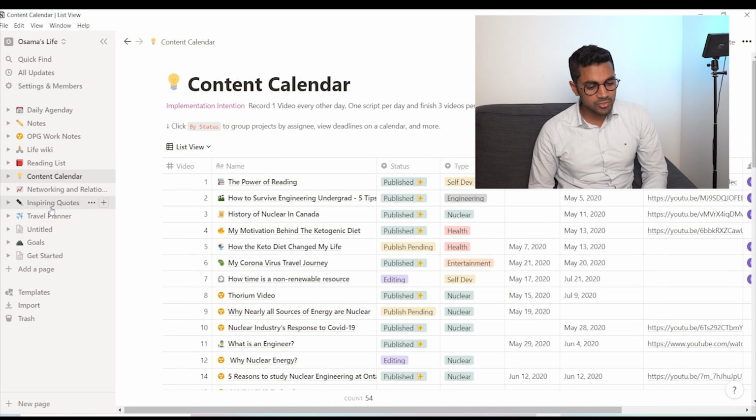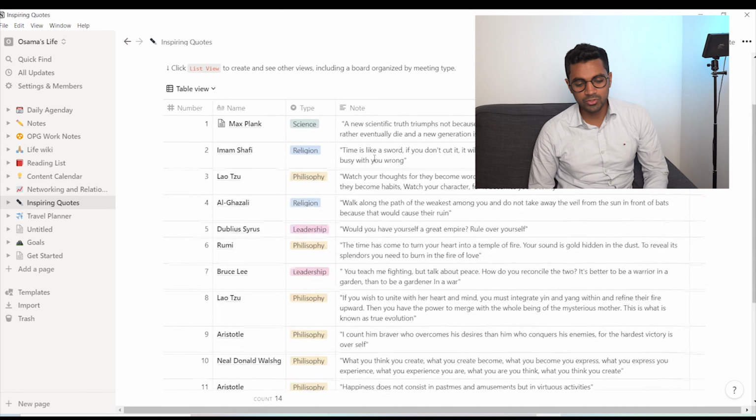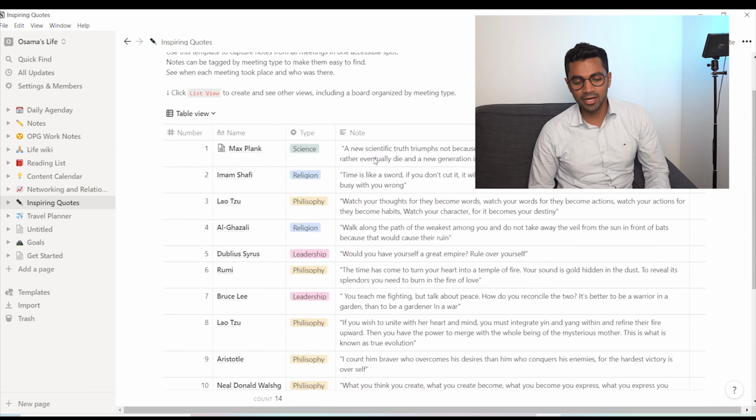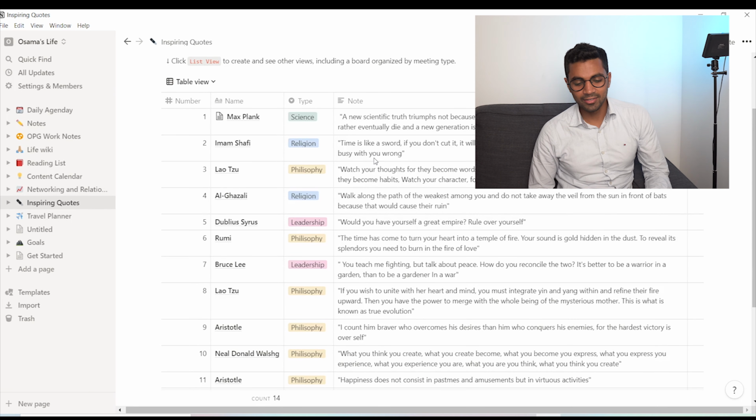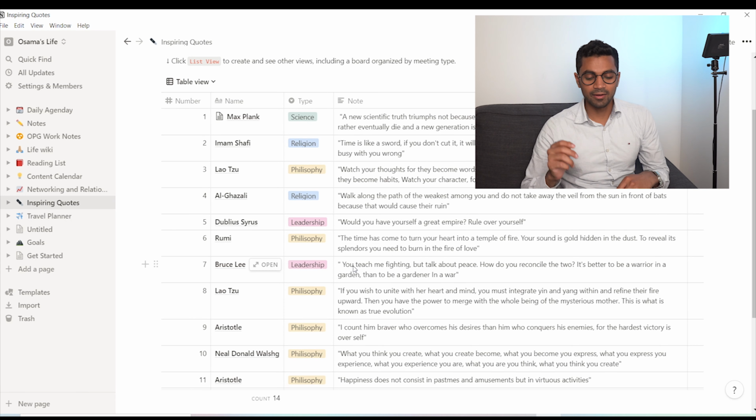Another thing that I like doing is just putting down inspiring quotes. So quotes that inspire me, that I just read online. Like Bruce Lee: "You teach me fighting, but talk about peace. How do you reconcile the two?" I love putting these quotes down and even categorizing them into, okay, this is a science quote, philosophy, leadership. So I just love that. It's the inner nerd in me.